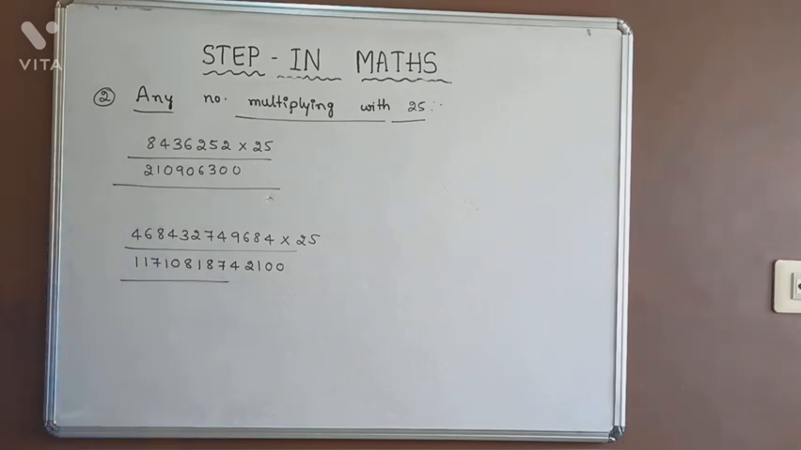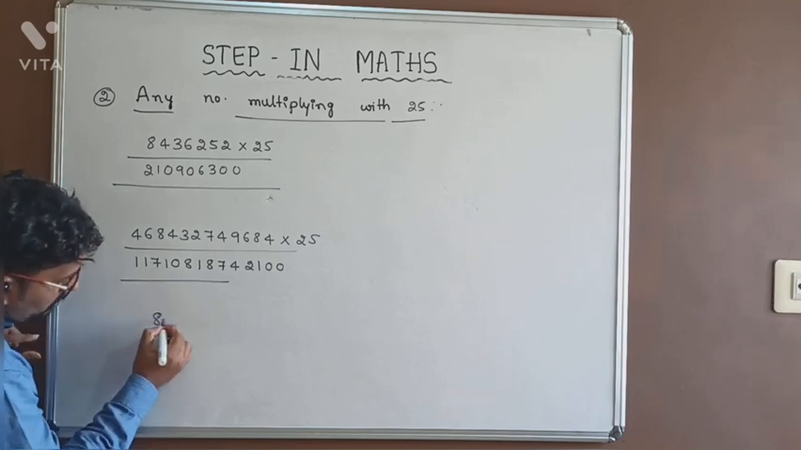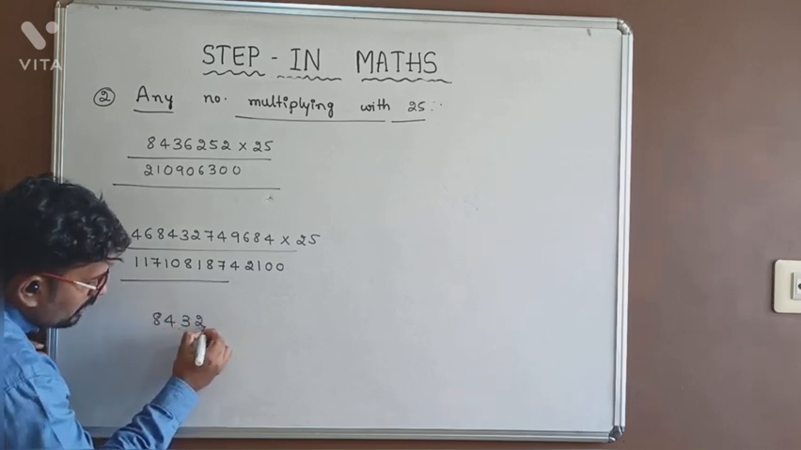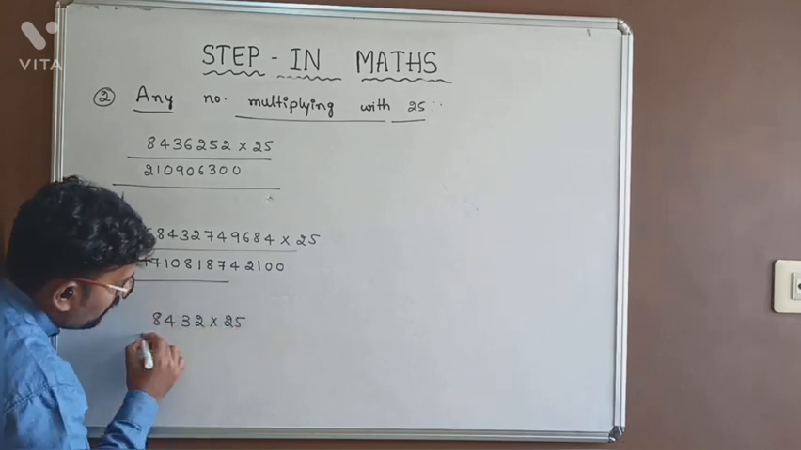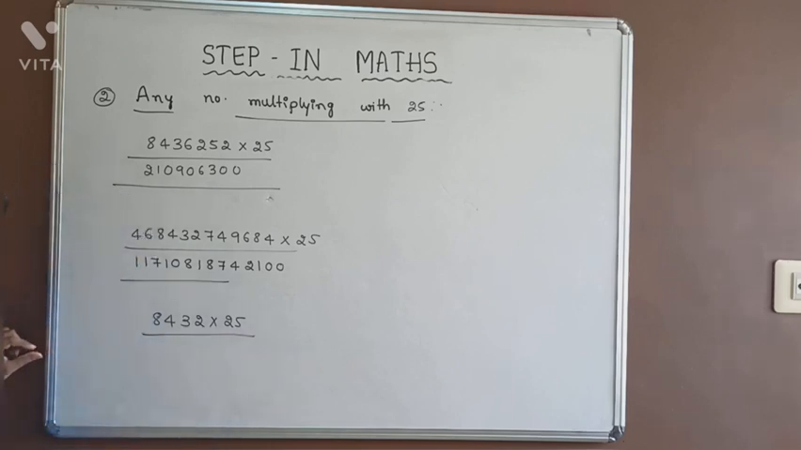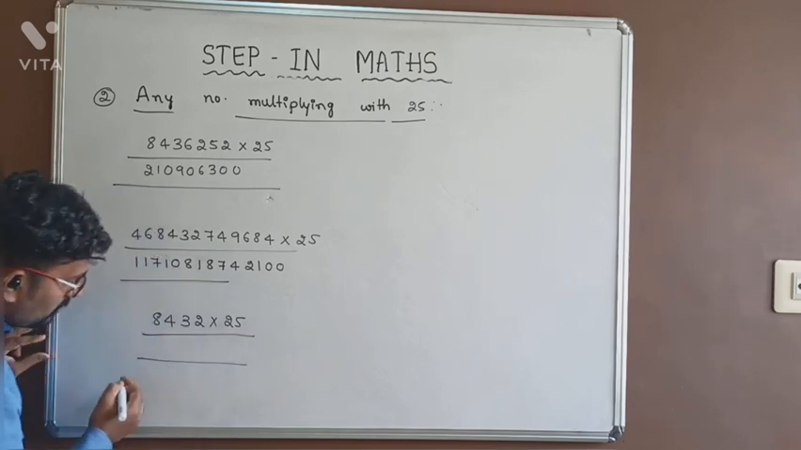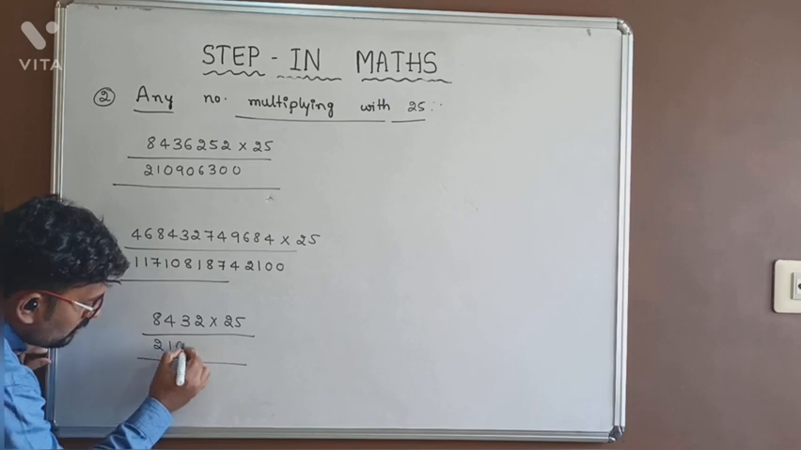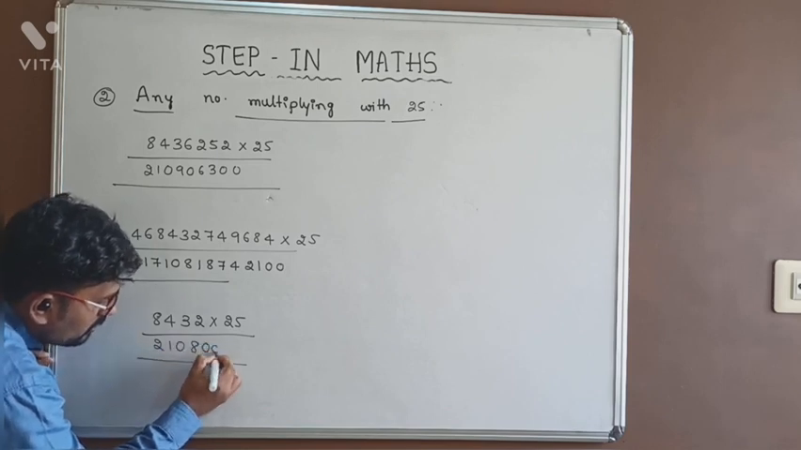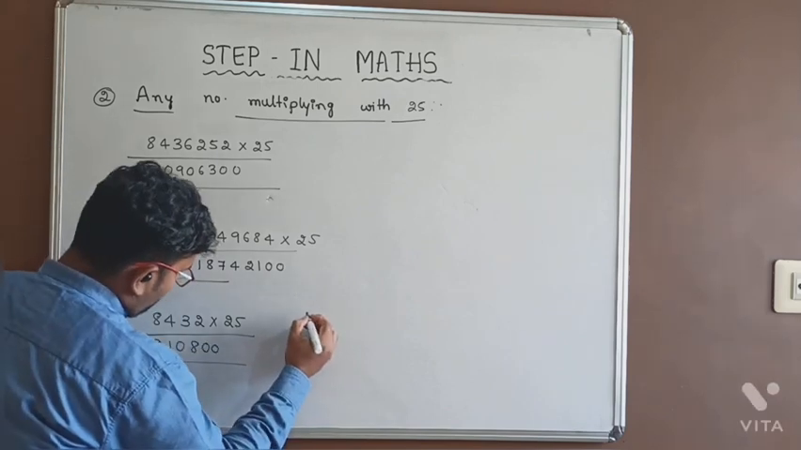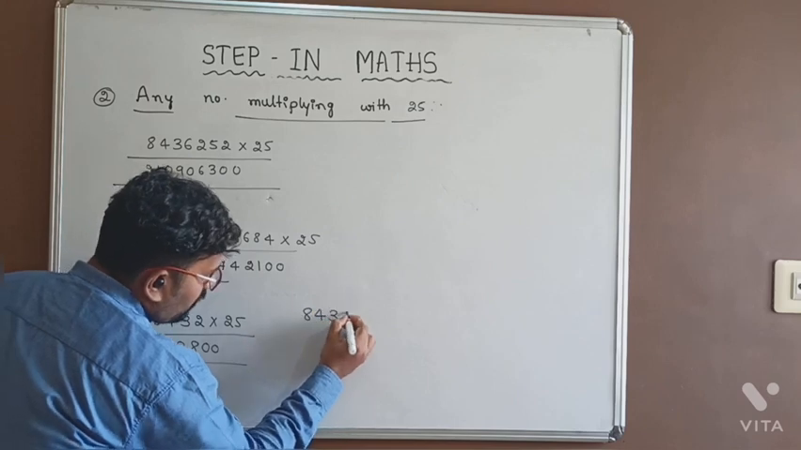But now let us take the smaller numbers like 8 4 3 2 into 25. How will you multiply with the digit 25? The answer for this is also 210,800. How to solve this one?